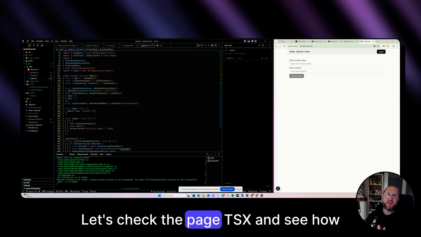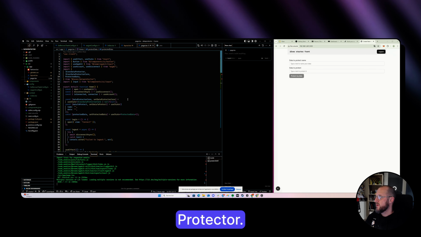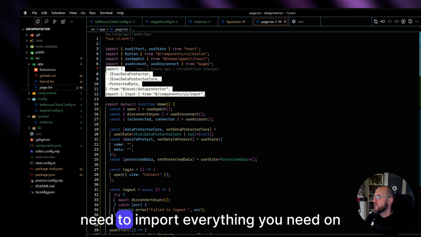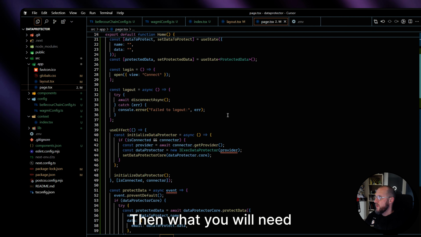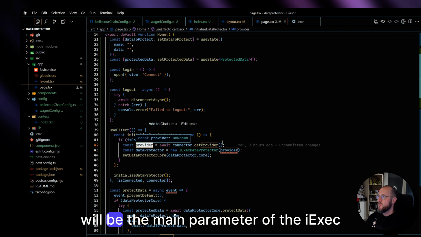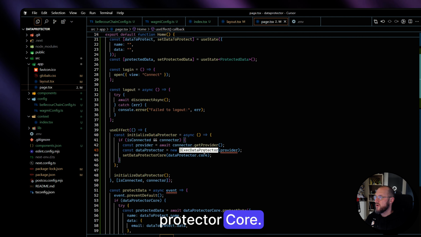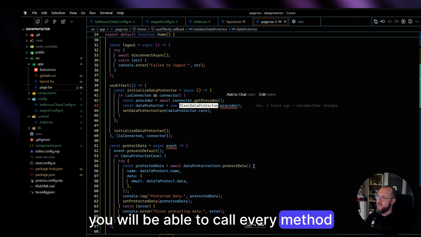Let's check the page.tsx and see how easy it is to install and use Dataprotector. As you can see there, after installing Dataprotector, you just need to import everything you need at the top of your document. Then you need to get the provider, because it will be the main parameter of the iExec Dataprotector core. As soon as you've done that, you will be able to call every method available.